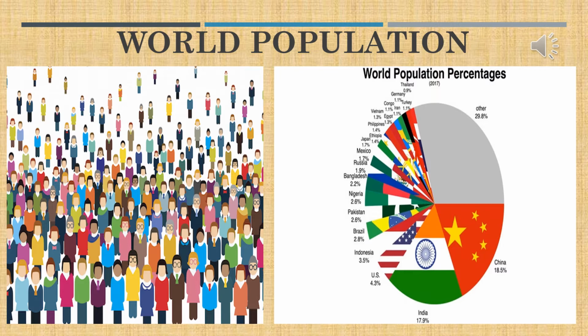And we can also say thickly populated, and it leads to sparsely populated. The right side diagram shows the world population in percentage for the first 20 countries leading in the hierarchy of population.